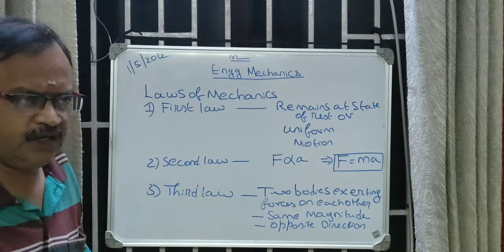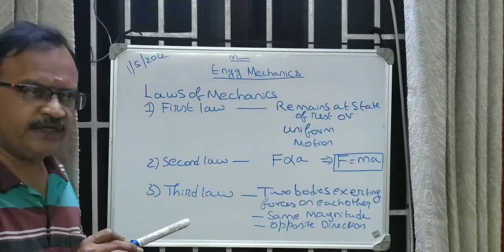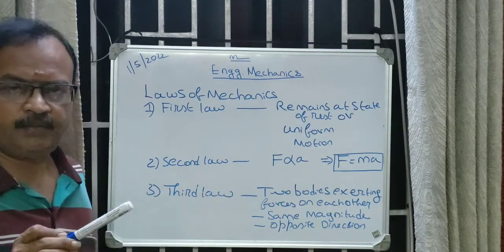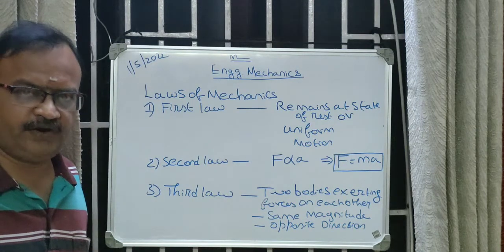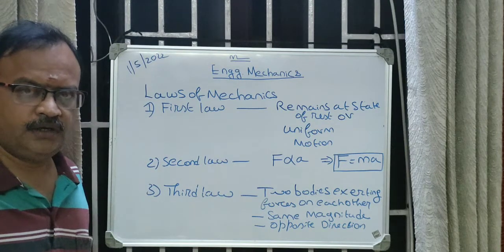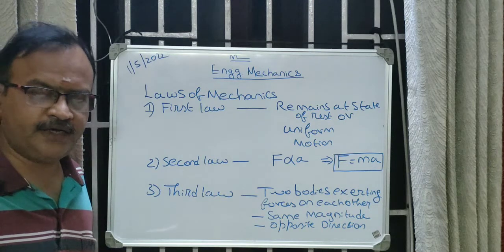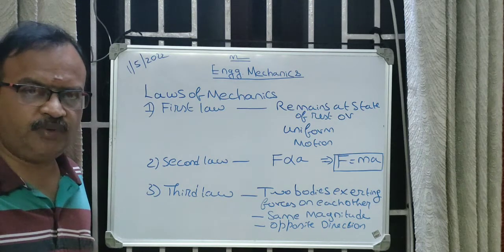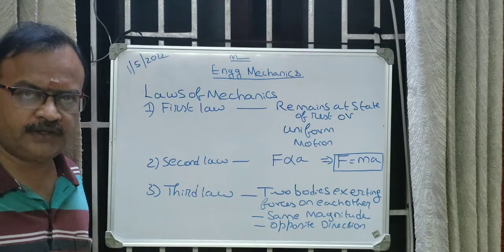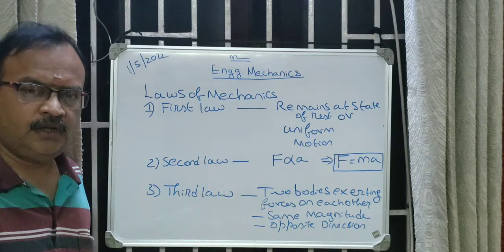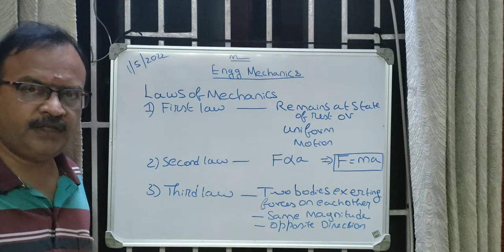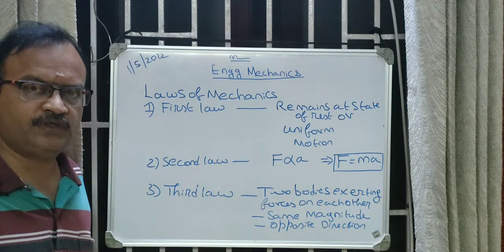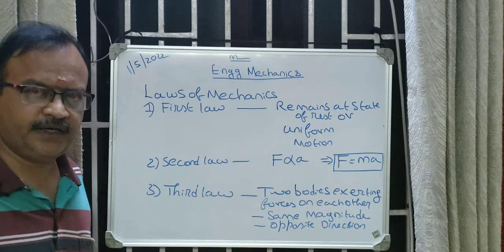So today we have seen the following topics. So what is engineering mechanics? It is a branch of science that deals with behavior of bodies either at state of rest or in uniform motion. Engineering mechanics is broadly categorized into two: mechanics of rigid bodies and mechanics of deformable bodies. In rigid bodies, the behavior of bodies is studied under the action of forces, but the deformations due to the action of forces are very small and they are neglected.